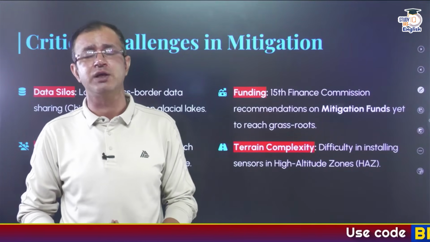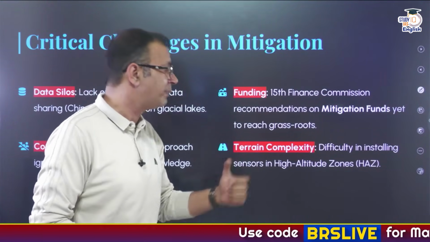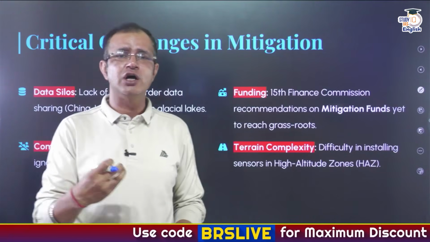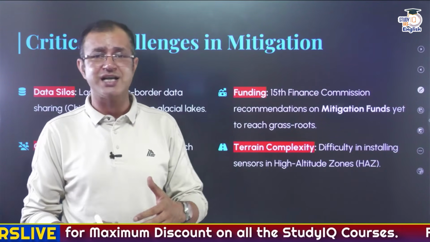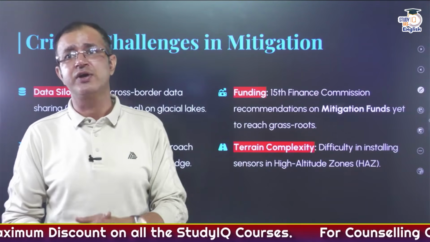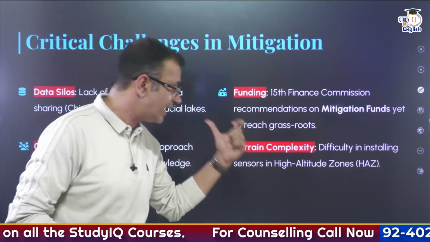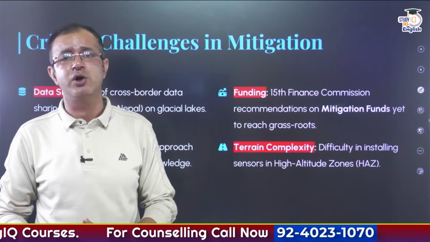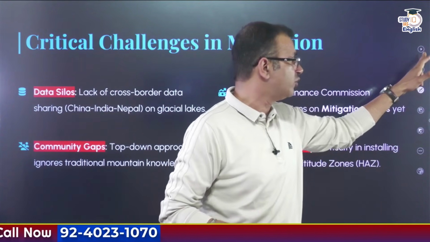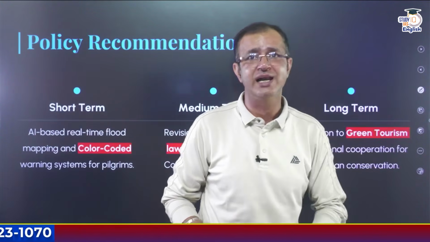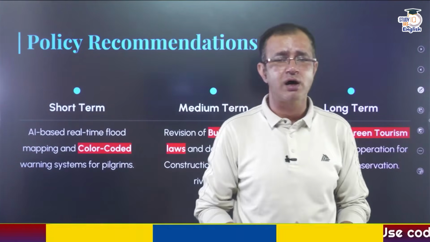And the fourth challenge is terrain complexity. Because these are the Himalayas, with steep slopes, the terrain difficulty leads to non-installation of sensors in the high altitude zones. These are some of the challenges we have right now in front of us.